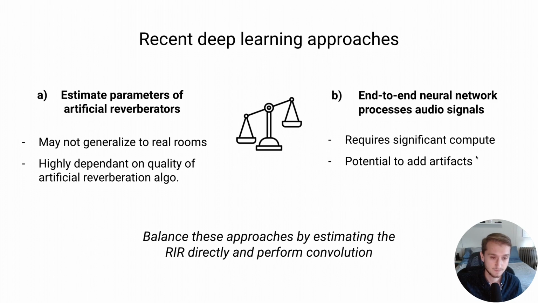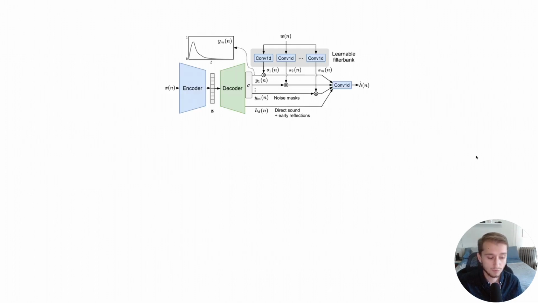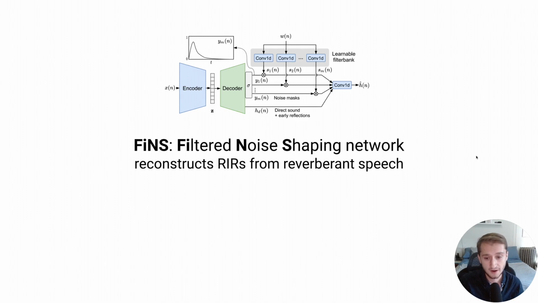To balance this, we propose an approach that sits in between these two, where we use a deep learning system that estimates the room impulse response directly, which can then later be used to convolve with other input sources to create virtual sound sources within a room. Here's the overview of the architecture, which we title FiNS, Filtered Noise Shaping Network, that reconstructs room impulse responses in the time domain directly from reverberant speech.